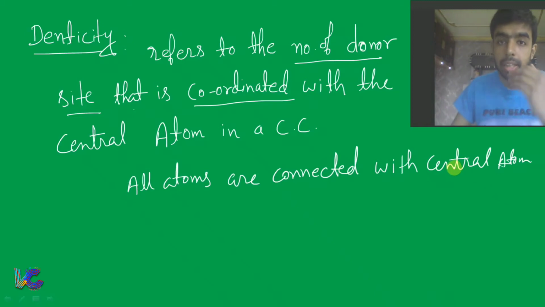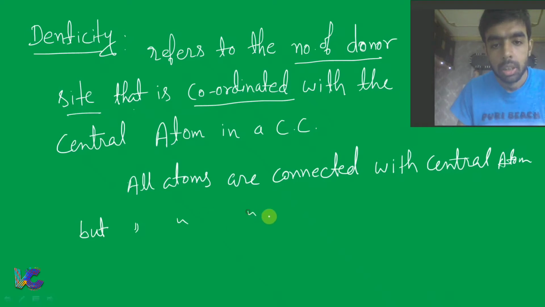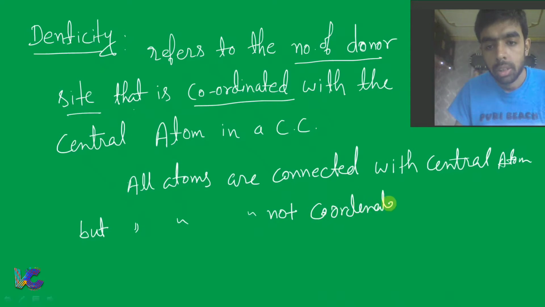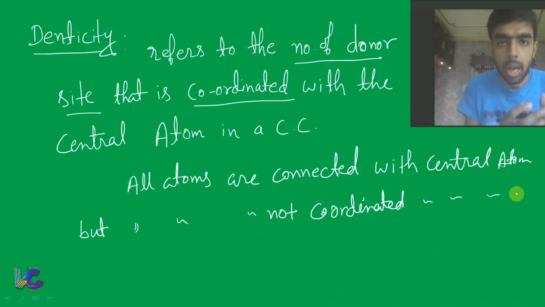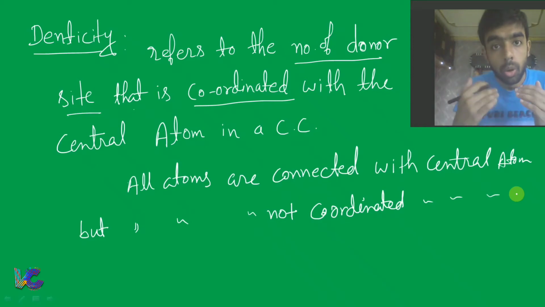All the atoms are connected with the central atom, but all atoms are not coordinated. That means some atoms are coordinated with the central atom and some are not coordinated, but all atoms are connected.